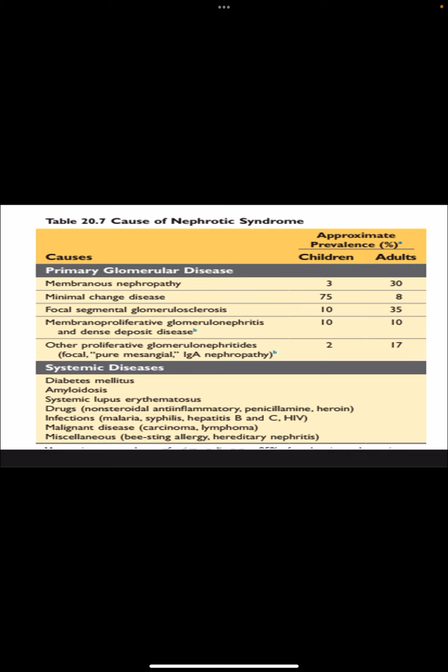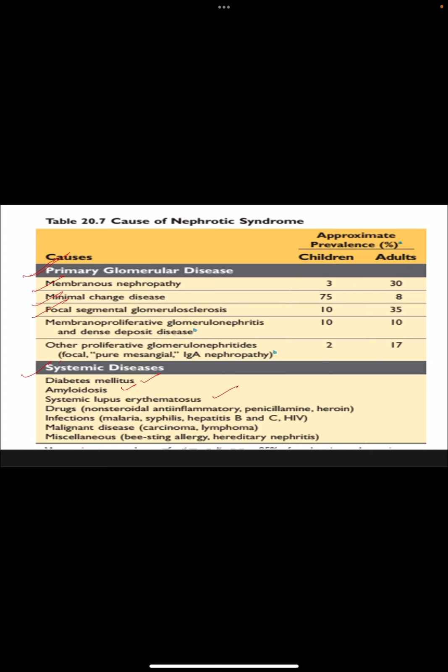Now this table is from the Robbins, and it outlines the important causes of nephrotic syndrome. So they can be primary glomerular diseases, or there can be secondary systemic diseases which are causing nephrotic syndrome. The important primary ones are membranous nephropathy, minimal change disease, then FSGS, and important systemic diseases causing nephrotic syndrome are diabetes, amyloidosis, then SLE.